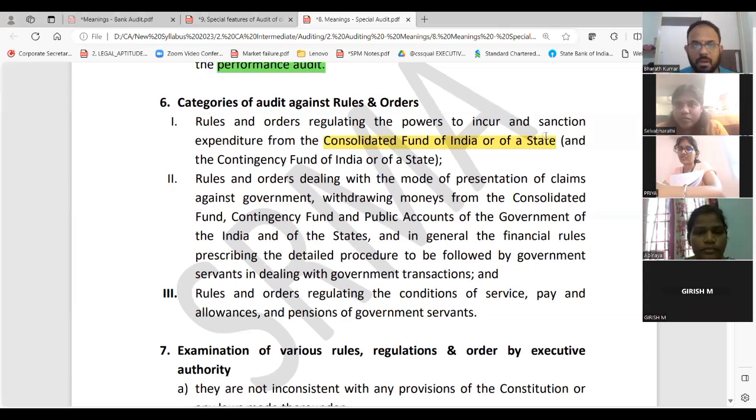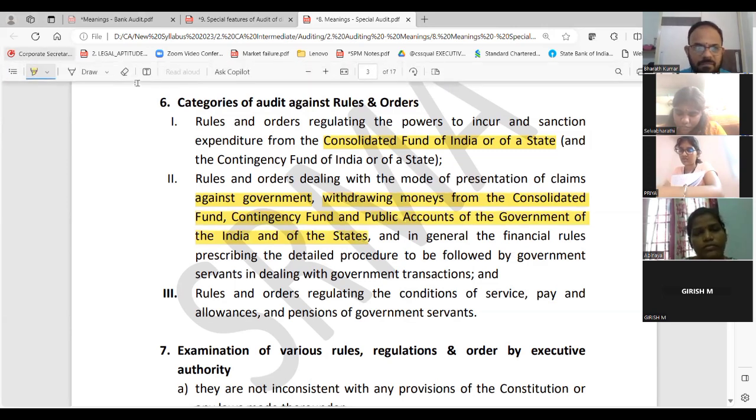Point number 2. The rules and orders dealing with the mode of presentation of claims against the government. That means for claims against the government, for the purpose of withdrawing money from the Consolidated Fund, Contingency Fund and Public Accounts, all of it should be followed only by government servants. You know what I'm talking about?